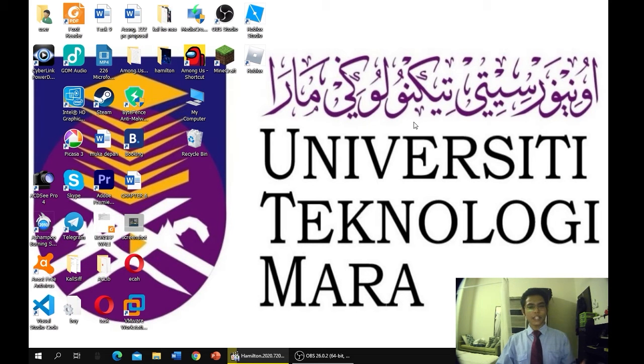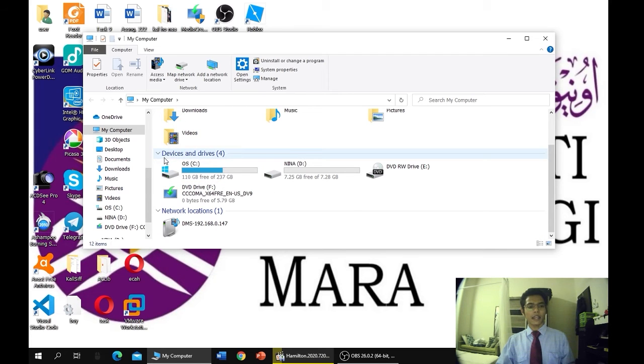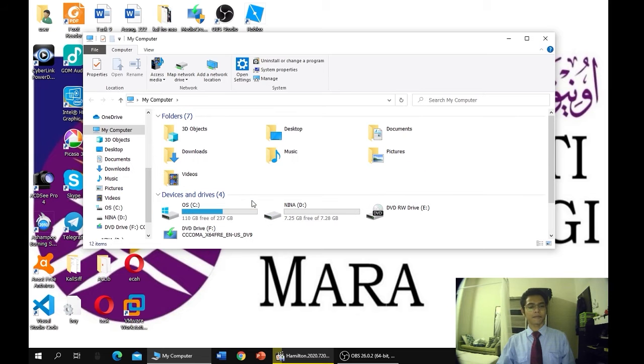After the installation of our operating system, now there's a few things that I would like to show you. So the first one is my computer. As you can see, there is a list of main folders and devices and drives and locations.